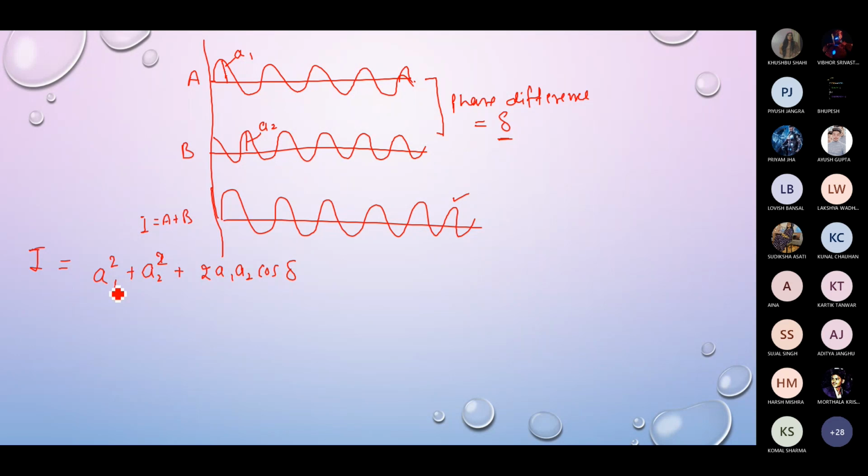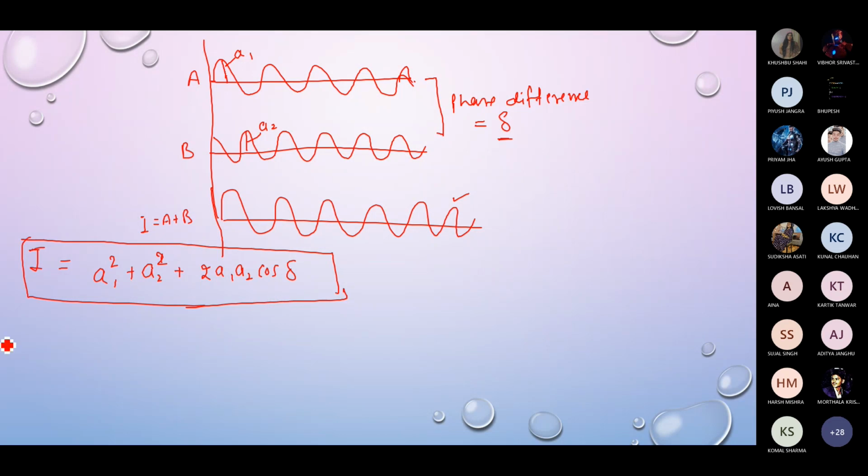Okay, so the intensity of the beam which we get after interference is equal to... I will not do the derivation here, but if you want you can just remember it, because this gives you the resultant intensity of the beam after superimposition or interference. So I is equal to A1 square plus A2 square plus 2 A1 A2 cos delta is the resultant intensity of the superimposed beam.